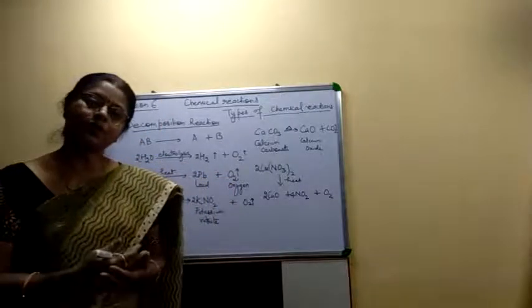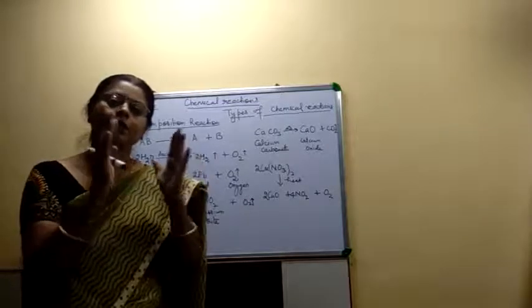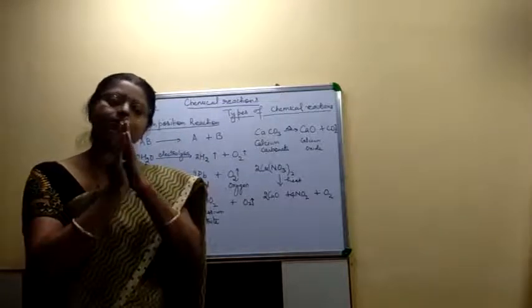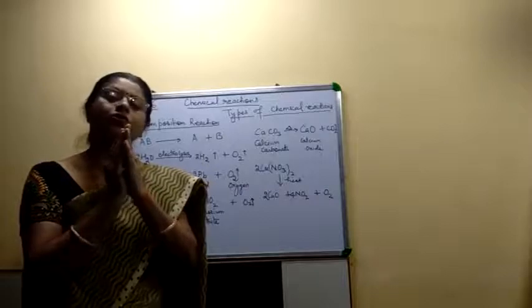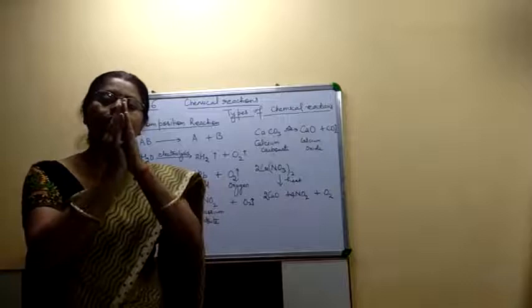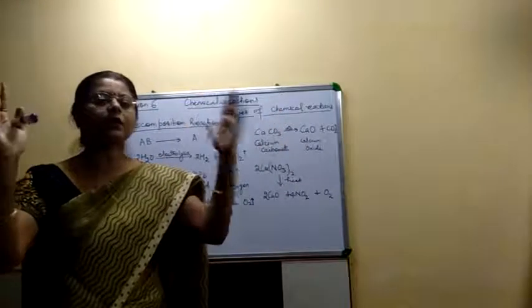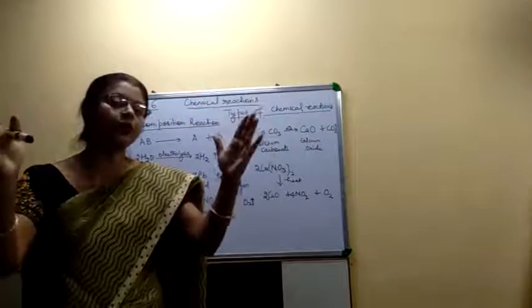So, as you studied, in a combination reaction two substances combine together to form a single substance. In a decomposition reaction, one substance breaks down and forms two other substances or more than two substances.